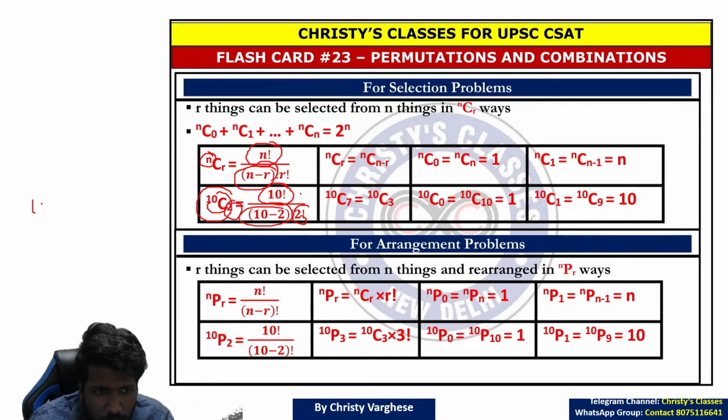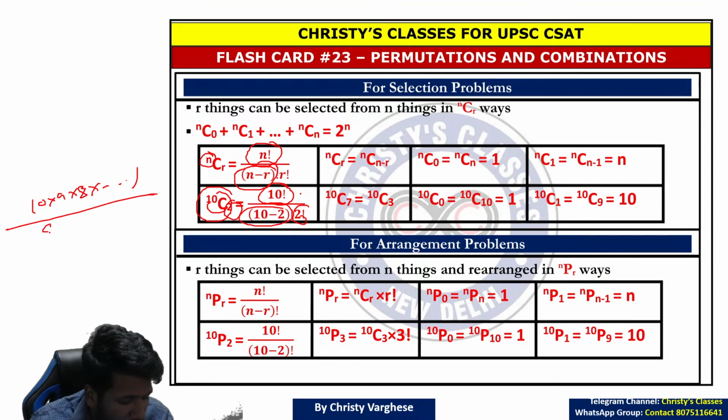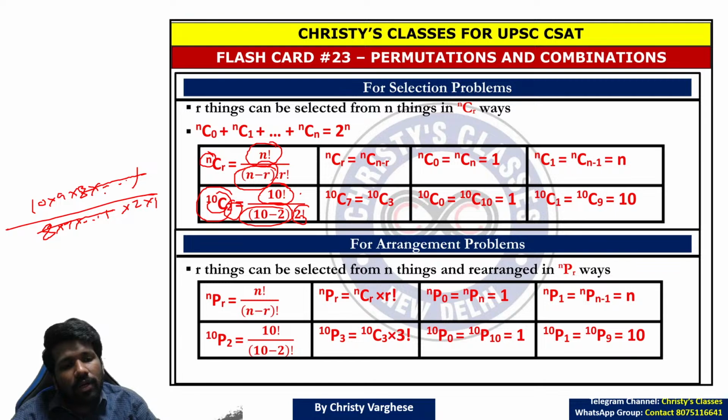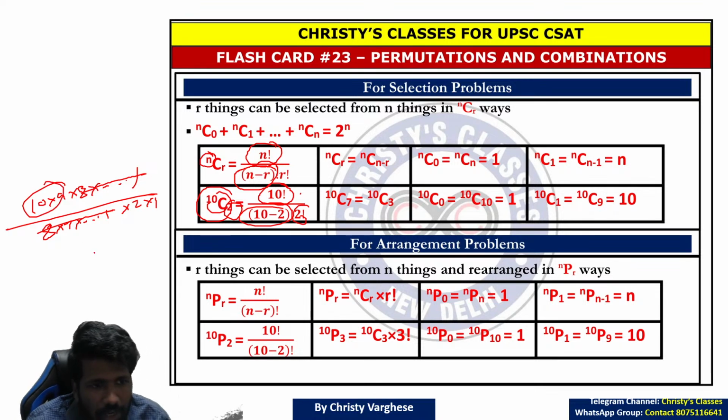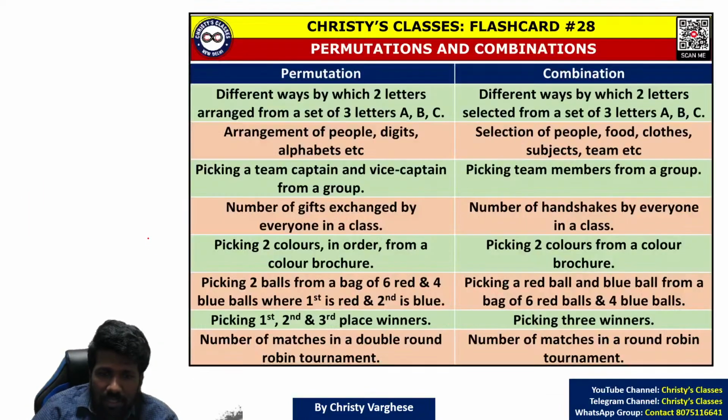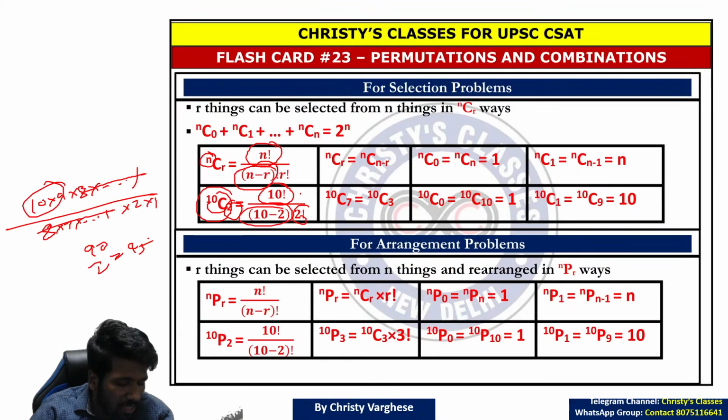10 into 9 into 8 into up to 1. 10 minus 2 factorial means what? 10 minus 2 is 8. So 8 into 7 into up to 1. And 2 factorial means 2 into 1. This 8 into 7 into up to 1, and here also 8 into 7 into up to 1 is there. You can cancel. So 10 into 9, 90 by 2, 45 will be the answer. Same answer. So that is 10C2.